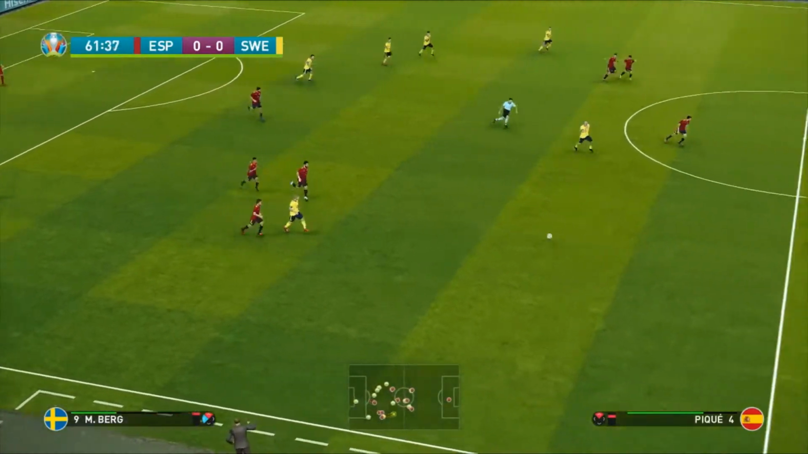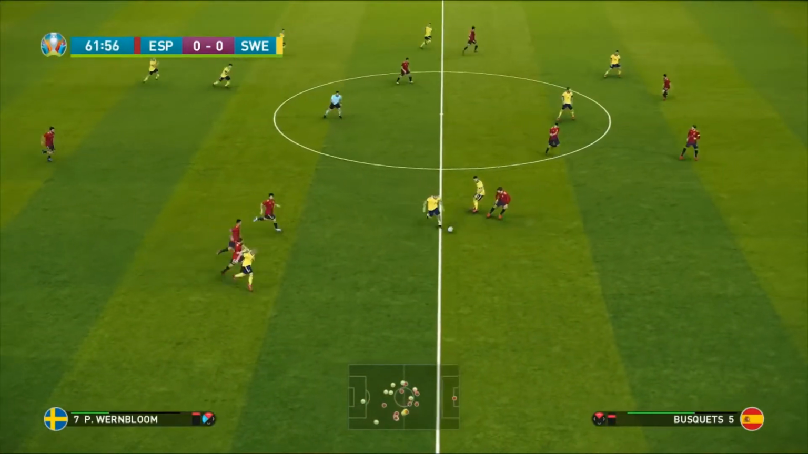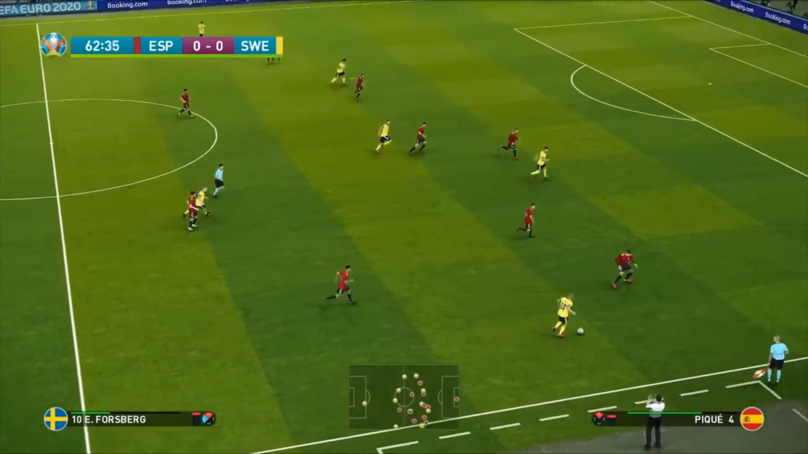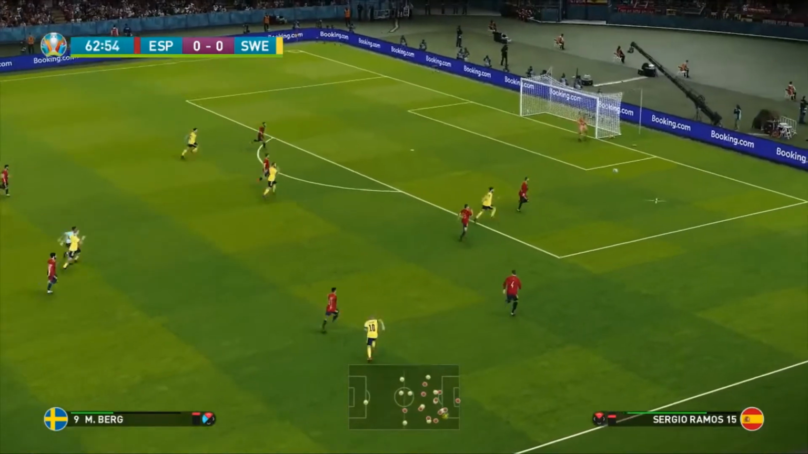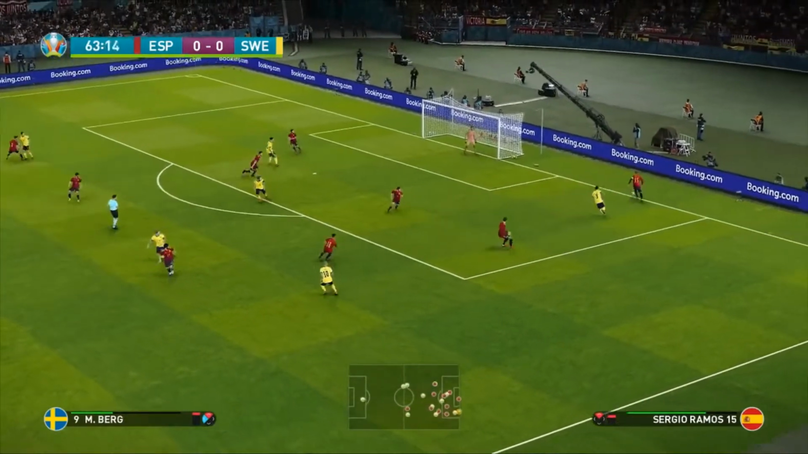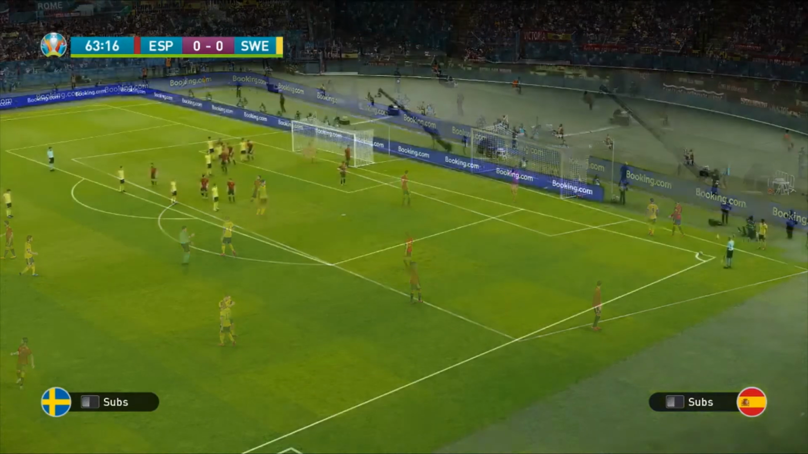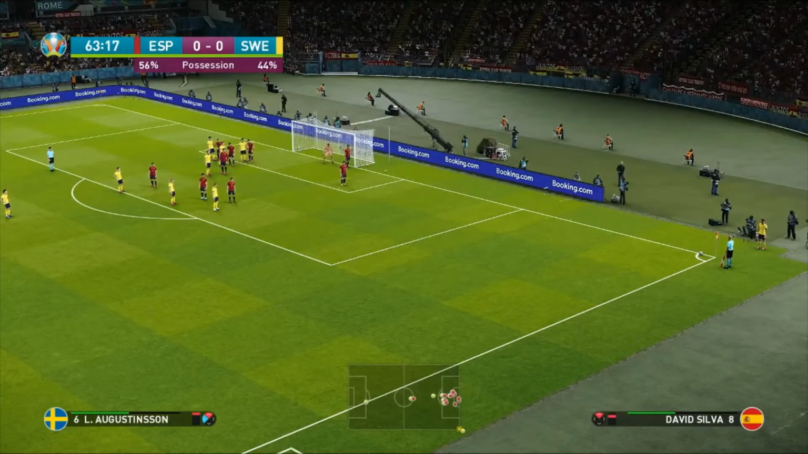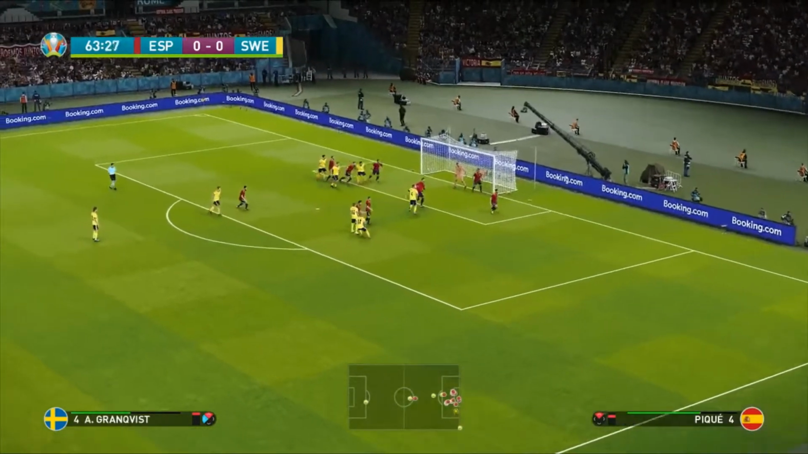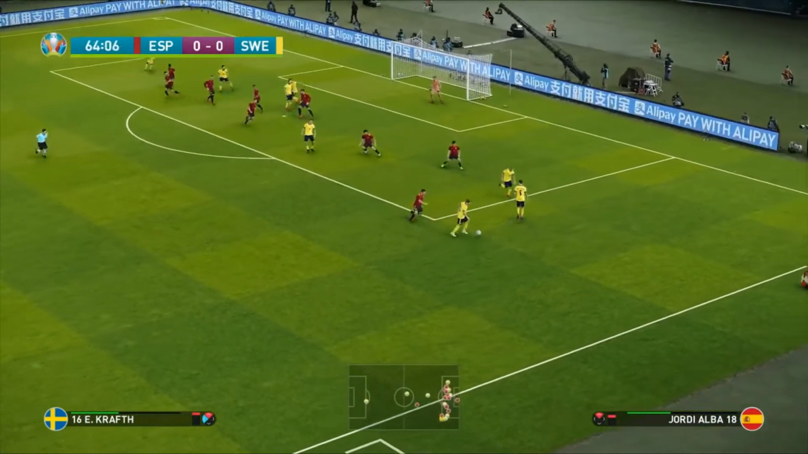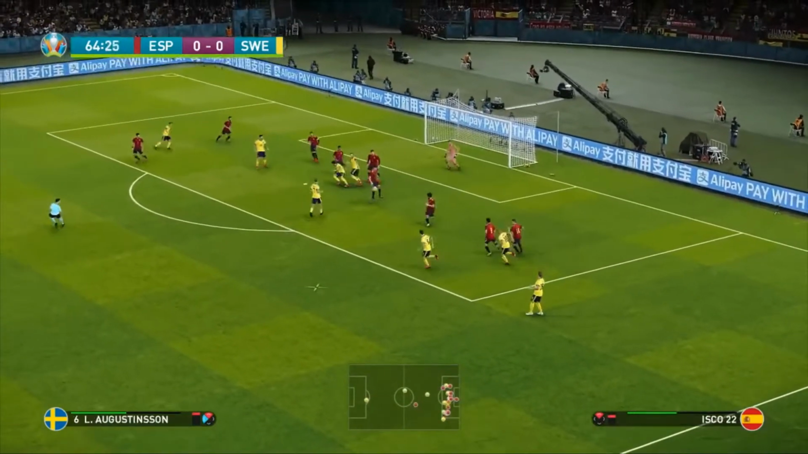Here's Forsberg into Marcus Berg. Now it's Wernbloom. Hits it for Forsberg. Could be a great opportunity to hit this ball into Berg. He does, but it's lofted with too much height, and unfortunately, it's not going to get anywhere. And oh, we've got a corner. We've got a corner here. The pressure's on, I tell you, man. It's tense. Augustinsson for Grankvist. He can't get it. Here's Krafth. Whips it in. Tries to get it to Wernbloom.